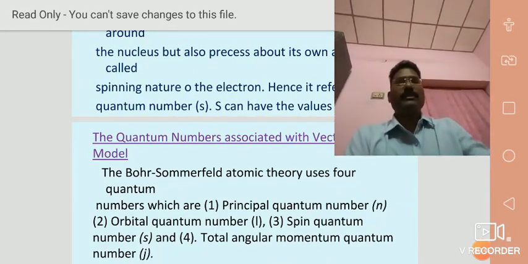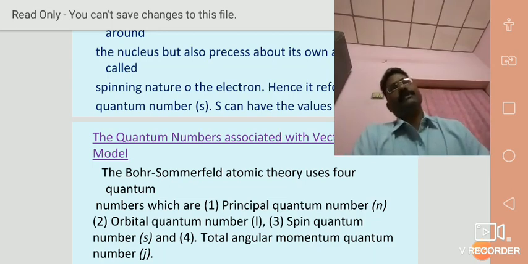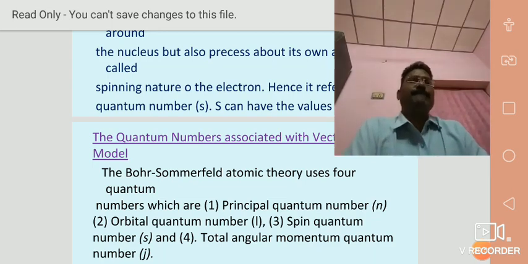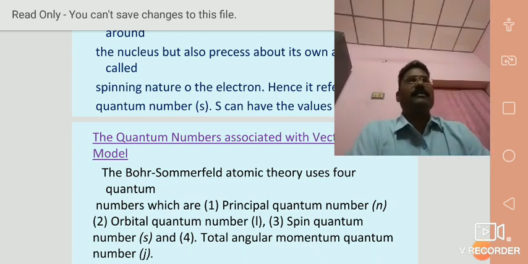Next slide, the quantum numbers associated with the vector atom model. The Bohr-Sommerfeld atomic theory uses four quantum numbers. According to Bohr's theory we get the principal quantum number n.